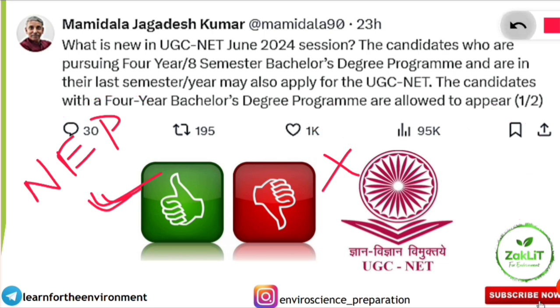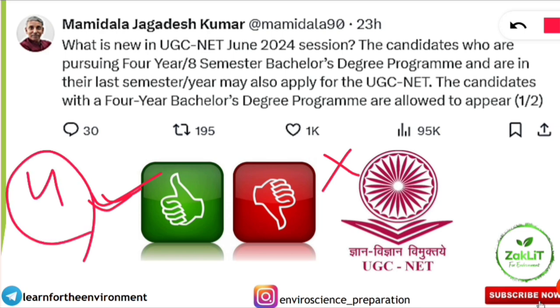That means the students going for the 4-year UG degree program, not only BTech students, in the coming years, when UG students have the 4-year bachelor's degree, that means the UG degree with honors subjects, they will also be eligible for the UGC NET in the future. So now more students will get the opportunity for the UGC NET exam. From the UG level itself, people will be appearing for the UGC NET exam and competing with all the students.